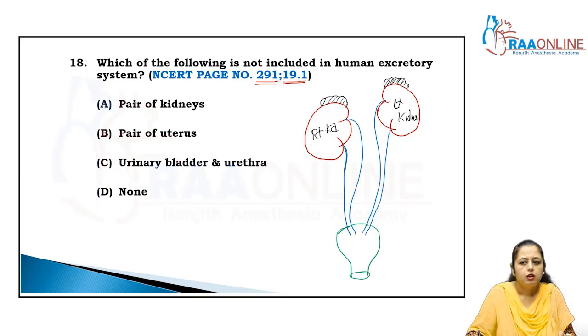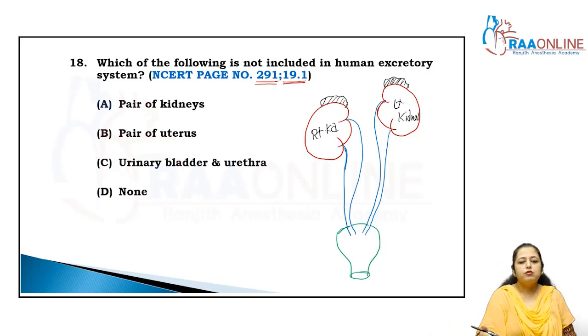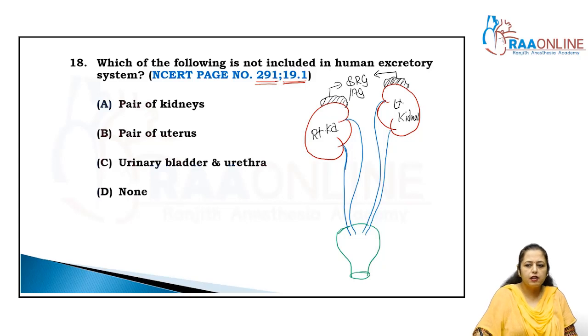Because the right kidney is 2.5 centimeters below the left one, as on the right side the liver presses the kidney down. This is the suprarenal gland, also known as the adrenal gland.